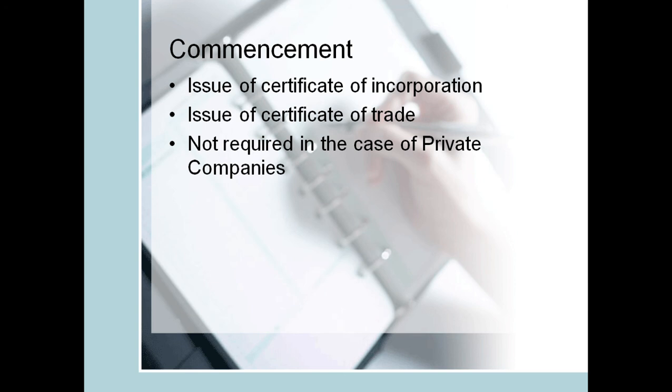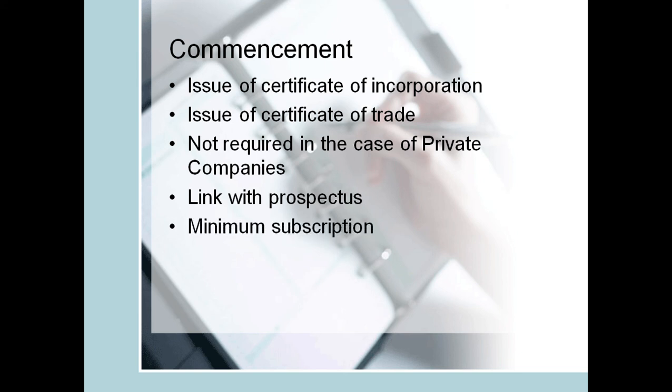So certificate of trade is linked with the prospectus. Whether all the documentation of prospectus has been made, minimum subscription has been achieved by the company, director shares have been well allocated and paid for. So once this information has been critically analyzed by the registrar of companies, now we will issue the certificate of trade.